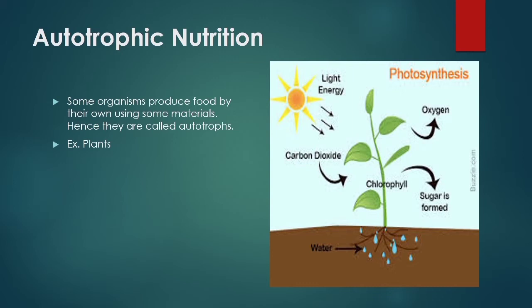These compounds are utilized by living organisms like animals, also human beings, for energy. So many food items we obtain from plants only. Even when we depend on other animals for products, those animals also depend on plants for food. So the plants produce food items in the process of photosynthesis.